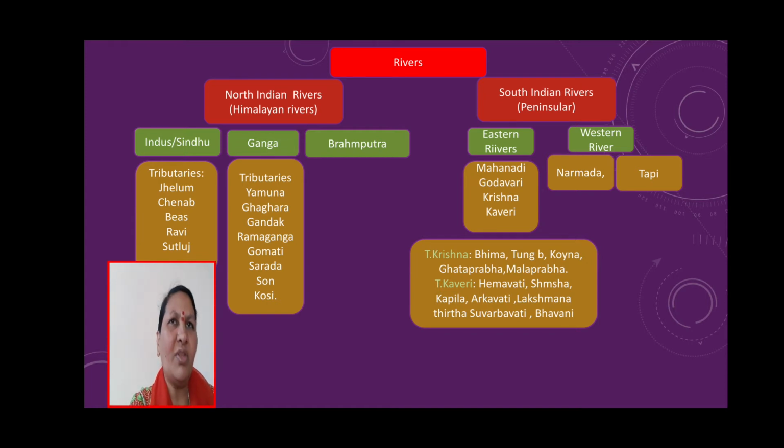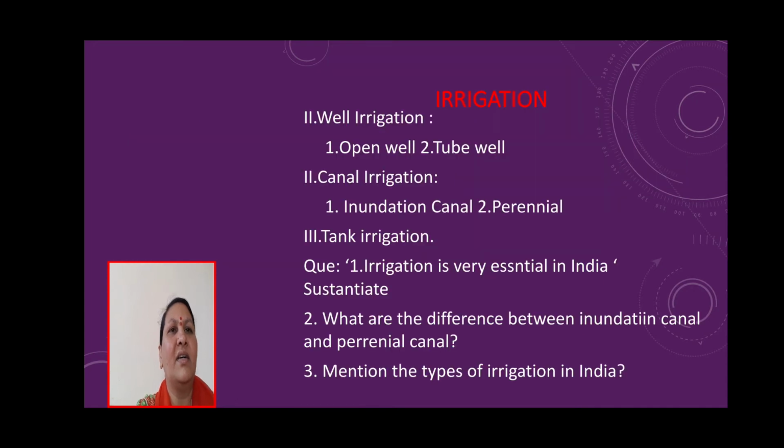Then coming to the next topic, that is irrigation. Artificial supply of water for the purpose of agriculture is known as irrigation. Once again, artificial supply of water for the purpose of agriculture is known as irrigation. It is the supply of water to agricultural land from rivers, reservoirs, tanks or from underground resources.